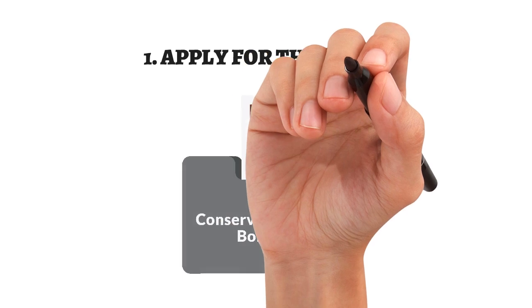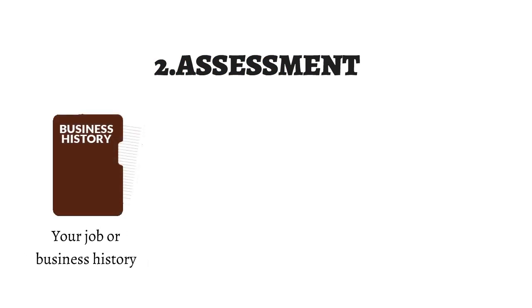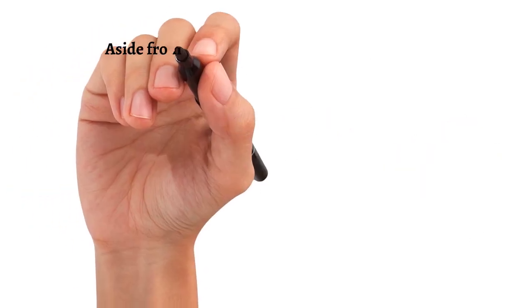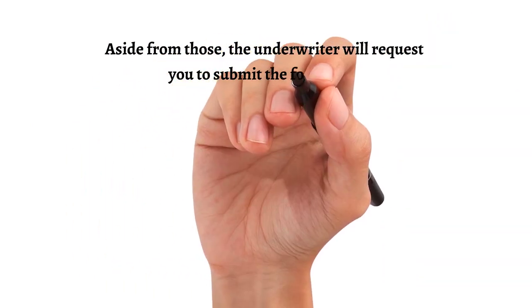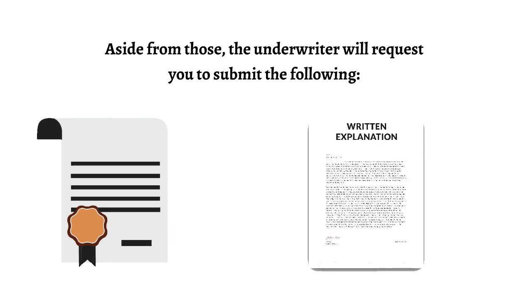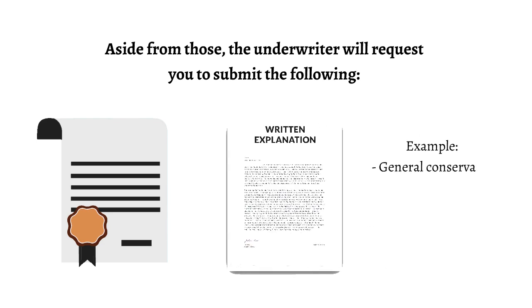1. Apply for the bond. 2. Assessment. Next, you will be asked to submit a few standard information to assess the following: your job or business history, your credit score, your financial strength. Aside from those, the underwriter will request to submit the following: any court documents that show that you are asked to get this bond, a written explanation as to why you are appointed as the conservator, and the type of appointment. Example, general conservator, temporary conservator, LPS conservator.